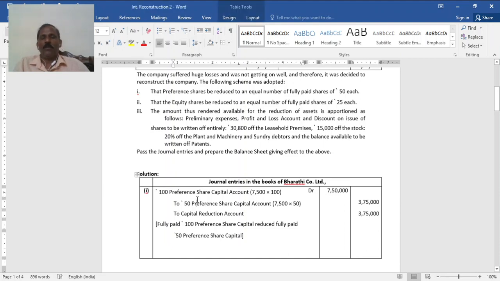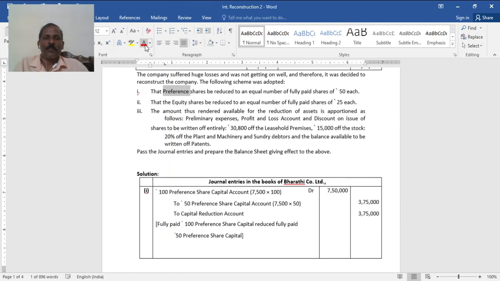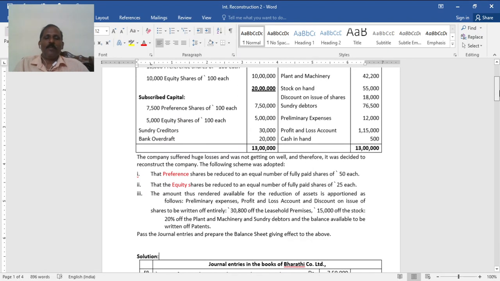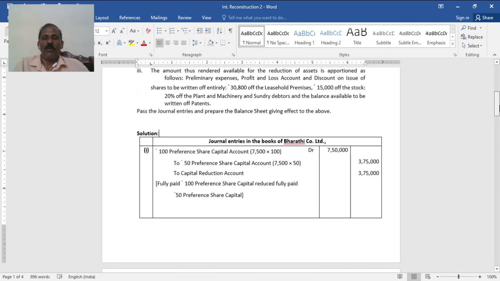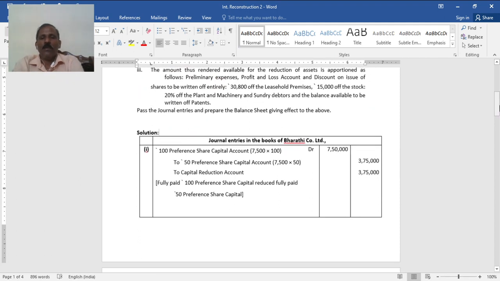So first, for the reduction of capital, both preference and equity are reduced to 50 each. So now it is not authorized. Subscribed 7,500 into 100, that is to cancel.